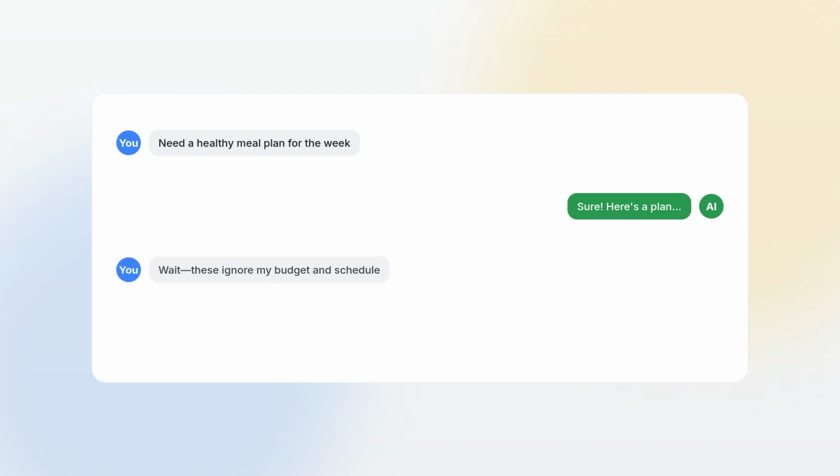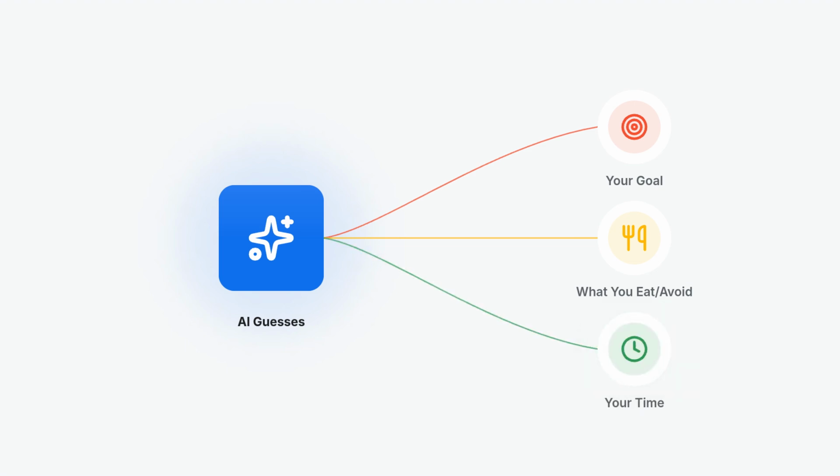Most people type something like, "Make me a healthy meal plan for the week." That sounds fine, but it usually gets you random meals, odd ingredients, and a plan that ignores your schedule, budget, or food preferences. The problem is simple. The AI has to guess. It doesn't know your goal, what you eat, what you avoid, how much time you have, or how you want the answer organized. So it fills in the blanks with generic ideas.